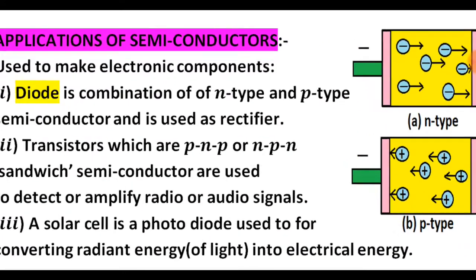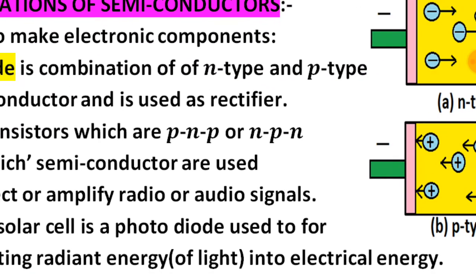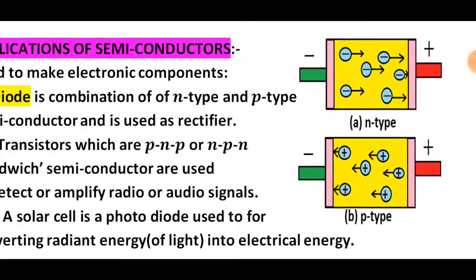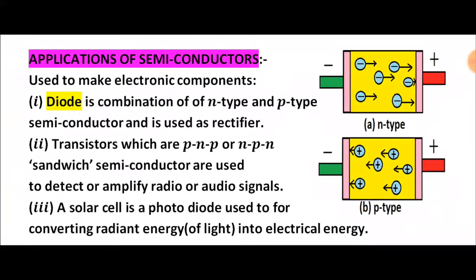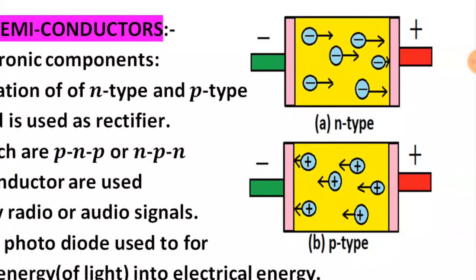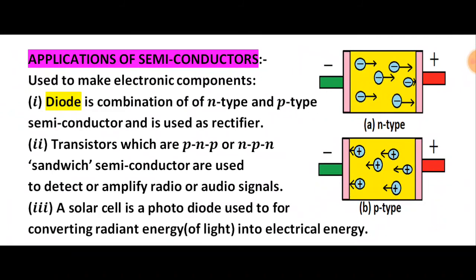And third one, a solar cell is a photodiode used for converting radiant energy, meaning light, into electrical energy. When sunlight passes onto the solar panel, electrons are excited and the semiconductor generates the electric current. So these are the applications of semiconductors.